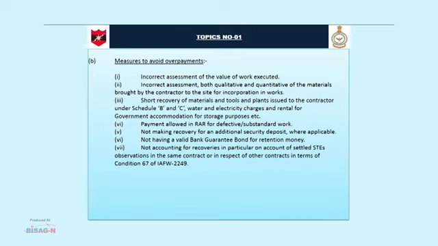Payment allowed in RAR for defective substandard work, not making recovery for an additional security deposit where applicable, not having a valid bank guarantee bond for retention money, not accounting for recoveries in particular on account of settled ST's observation in the same contract or in respect of other contract in terms of condition 67 of IAFW 2249.